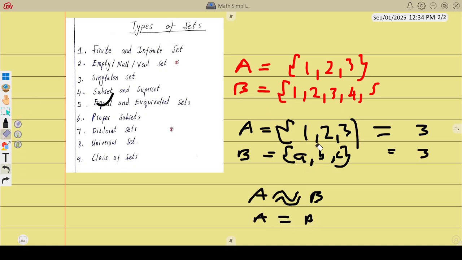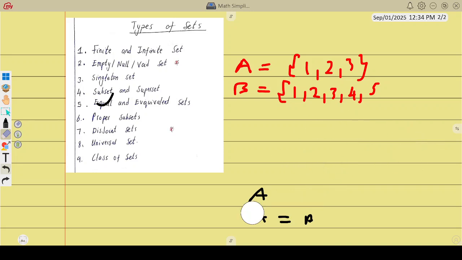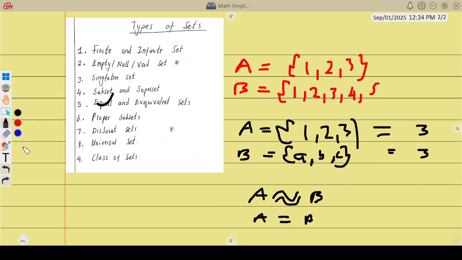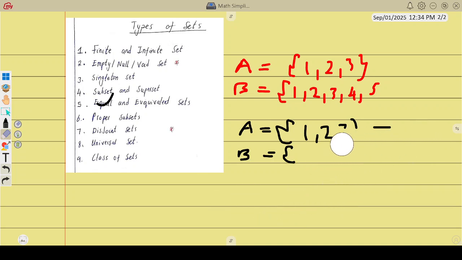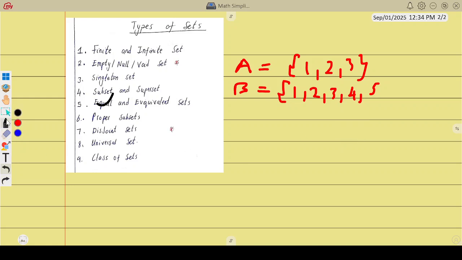Good, we proceed. Proper subset. Should I talk about this also? Okay, quickly. For a proper subset, we can use the same example as previously. We'll use that one on top. When we have a situation like this, A is 1, 2, 3, and B is also 1, 2, 3, we can say that A is a subset of B because the things in A are also found in B. So A is a subset of B.